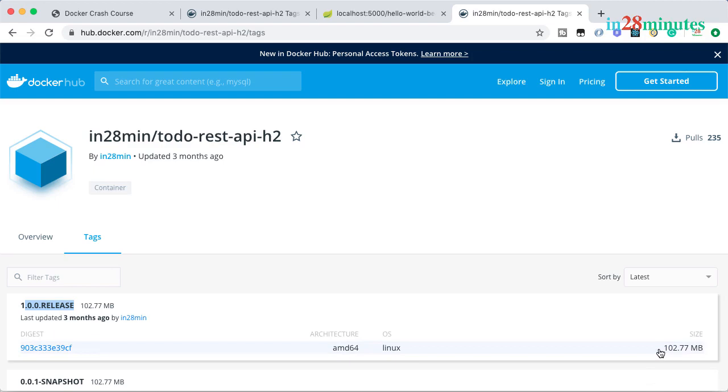This image actually contains all the things that your application needs to run. It contains the right software, for example, Java, a specific version of Java, Java 8 or Java 11, whichever version you'd want to use. It contains all the libraries your API needs. Your to-do REST API might need 15 libraries. It contains all of them. And it contains any other dependency that your application might need to be able to run.